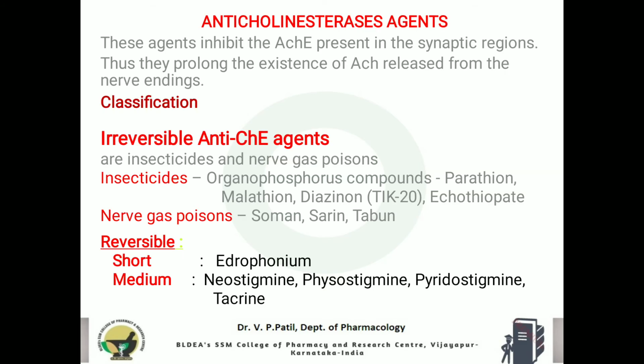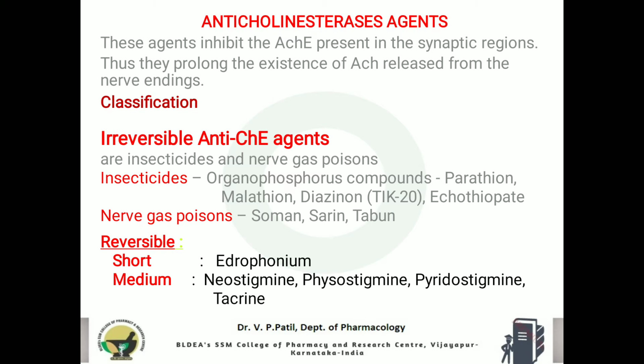Okay, next another important class for your exam point, anticholinesterase agents. As I told earlier, anticholinesterase drugs are the drugs which will inhibit the enzyme acetylcholinesterase or cholinesterase. Because of that, there will not be any degradation of acetylcholine. So in the synapse, the acetylcholine level will be increased by these drugs. That causes increased binding of acetylcholine to its respective receptors, where it will continue to produce its effect. These anticholinesterase drugs are classified into two classes: irreversible inhibitors and reversible inhibitors.